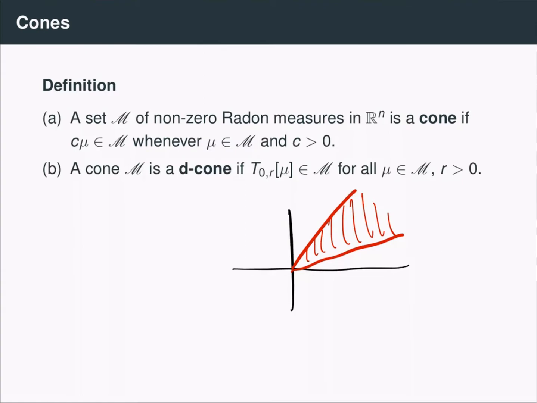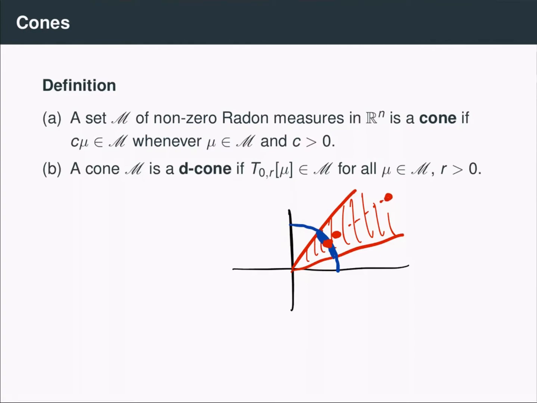So that is to say, if I have a point inside my cone, then so will every other multiple of this point be inside the cone. In fact, the set is completely determined just by looking at which unit vectors are in the cone. So if this is the unit ball, and this is the intersection of my unit ball with this cone, I see that every point inside my cone is just a multiple of some point on the intersection of the unit ball with this cone.